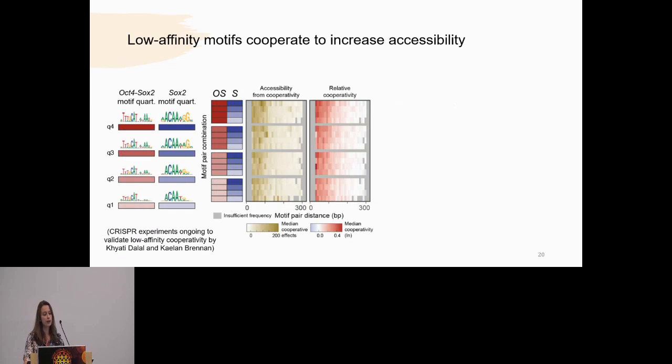So the next question would be whether low affinity motifs can cooperate to increase accessibility. As a showcase example, I show the motif pair of OCT-SOX and SOX2, two canonical pioneering motifs, and I break them up based on their relative motif affinities and the relative distances to one another. Here you can see at the bottom, the lowest affinity motif pairs on the heat map are cooperating at levels that honestly rival that of high affinity motifs, and regardless of the affinity of the motif pair, they are all limited to intranucleosomal distances. These results would suggest that pioneering cooperativity is widespread despite affinity and always distance dependent.